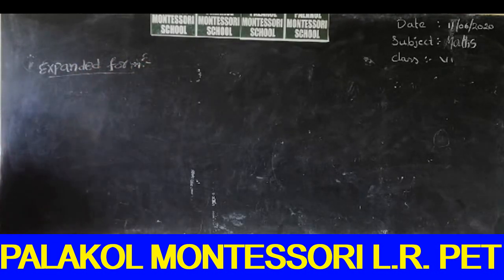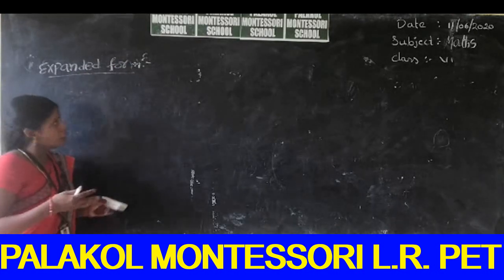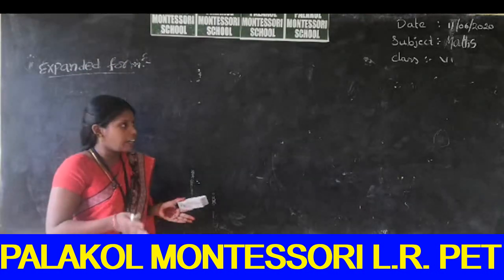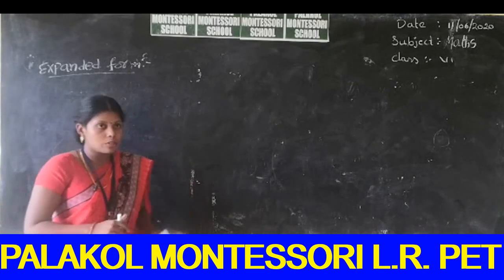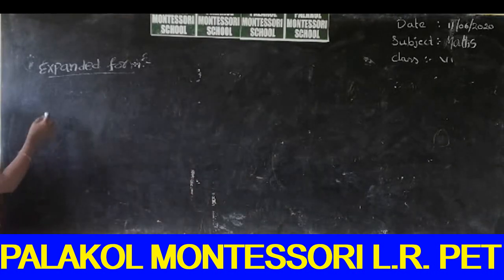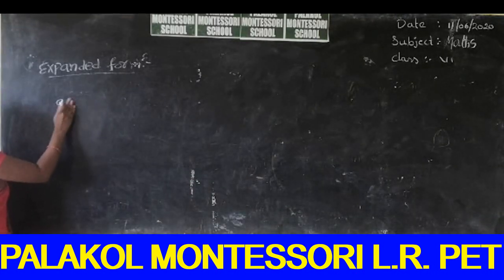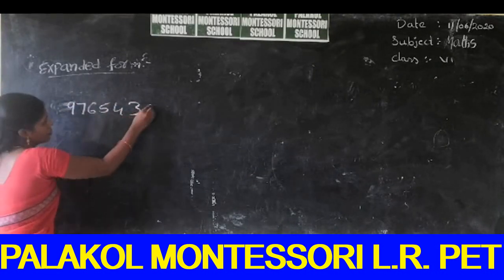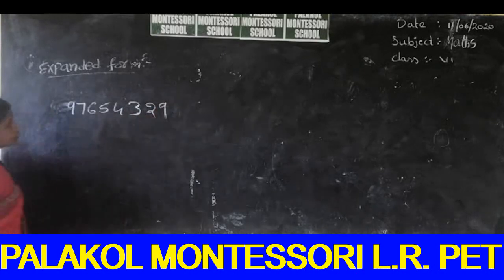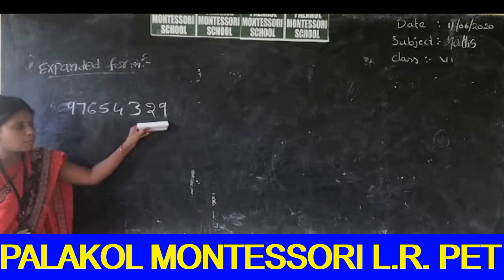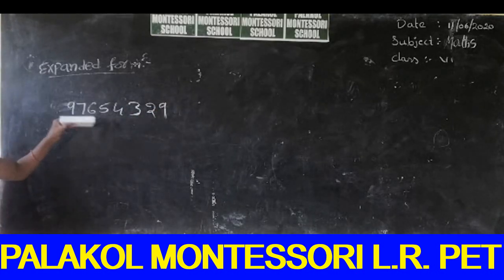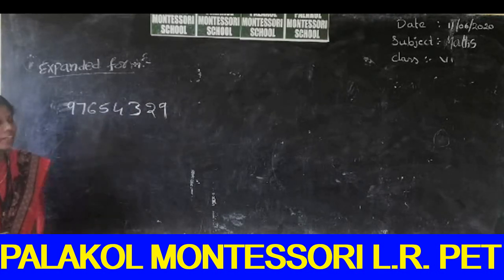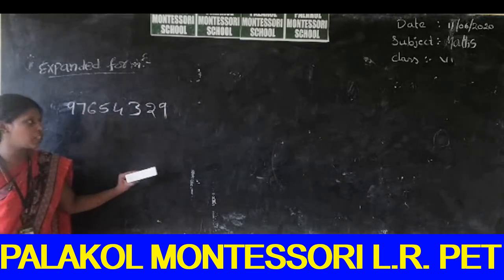In expanded form, we write the numbers as the addition of their place values. For example, we can take one number. So we can expand it in both systems, in the Indian system and in the international system.